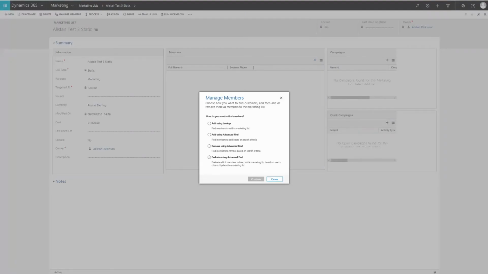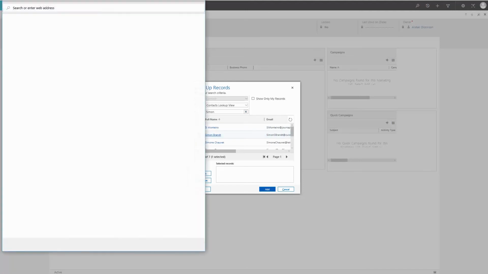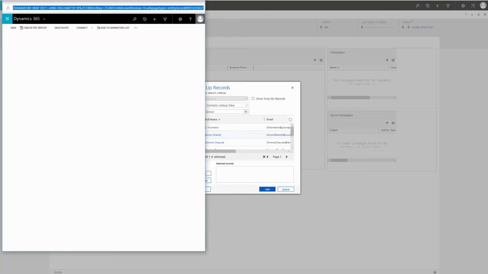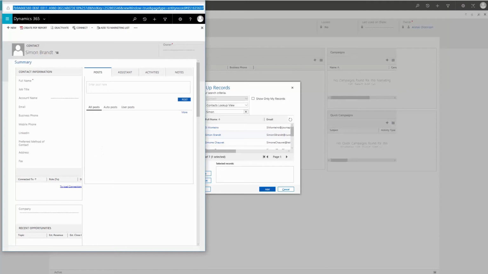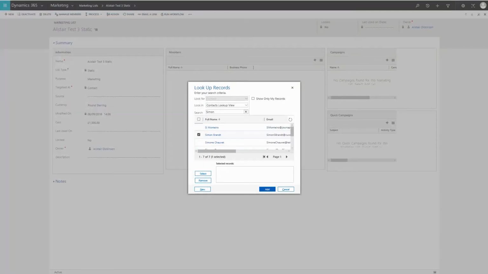First, select the plus point, and the main options are either lookup or to make use of an advanced find query. If you're not familiar with advanced find, please see our video on the topic and learn how to create saved views. First, select the lookup and search for a record. Let's search for Simon. You can select the record and it is added to the list for use. A relationship to the record and the marketing list is automatically made.